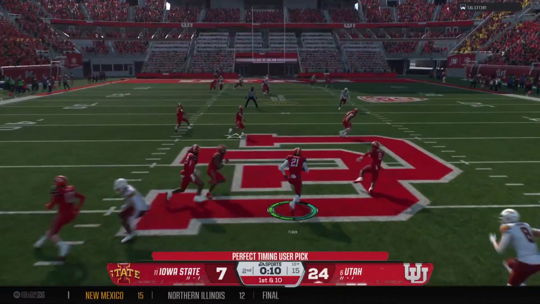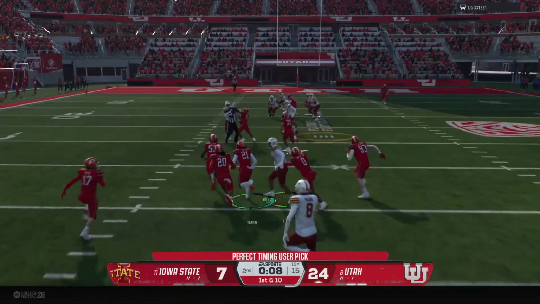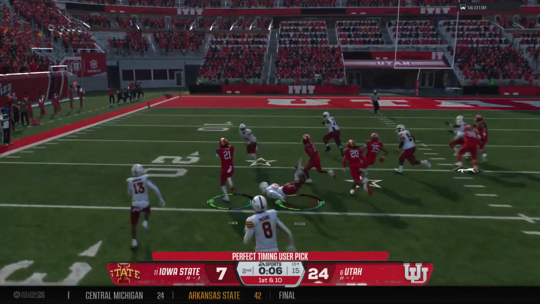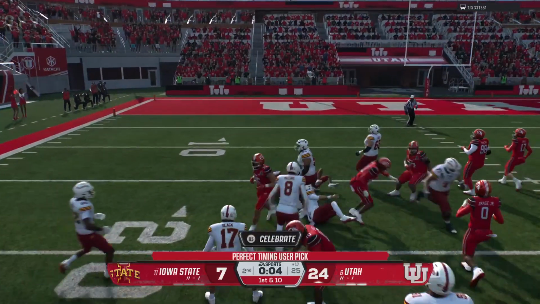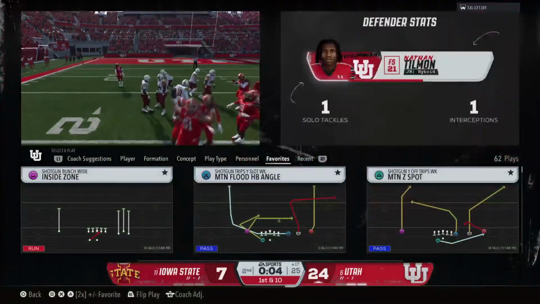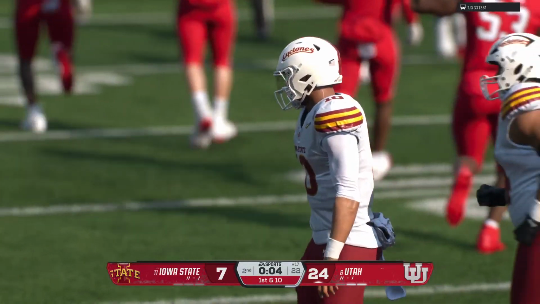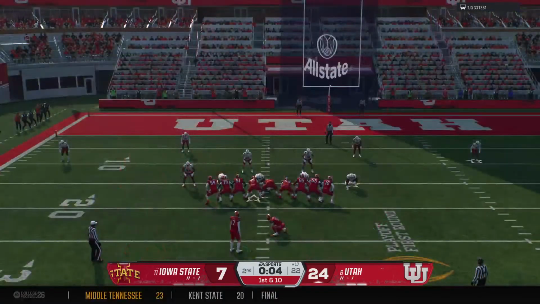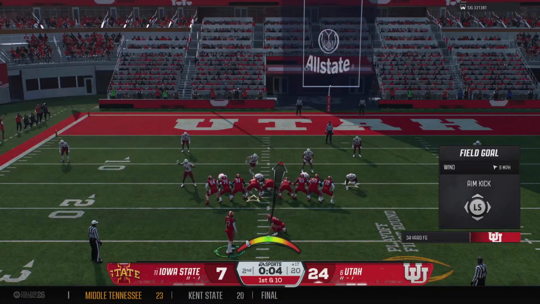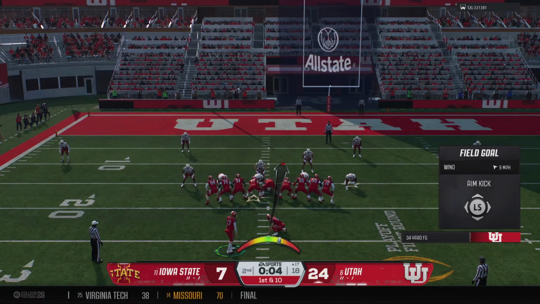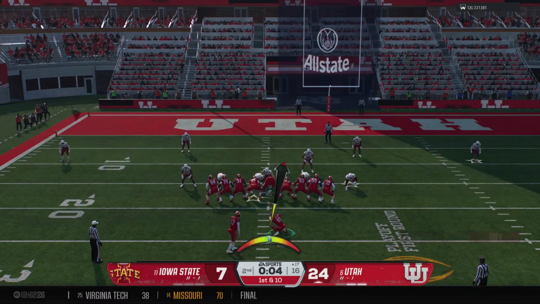And that's interception number 5. When will this QB get the hook? Oh, he's bringing it back. He goes down, but they'll have a chance here now just before halftime. Chris, I think I could hear him calling out blocks after that pick. Or was it the defensive coordinator next door up here in the booth? Either way, they were looking to score after coming up with that interception.